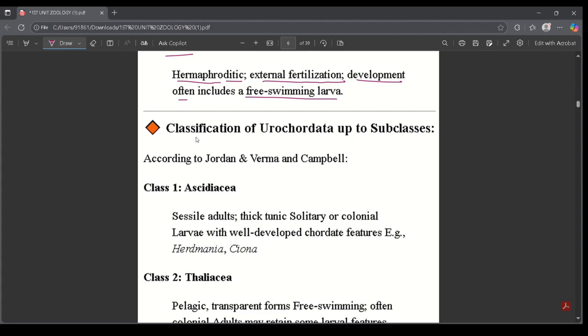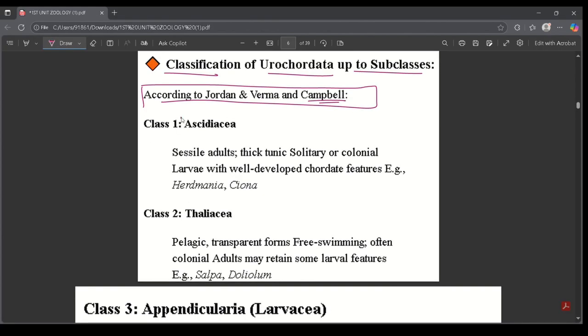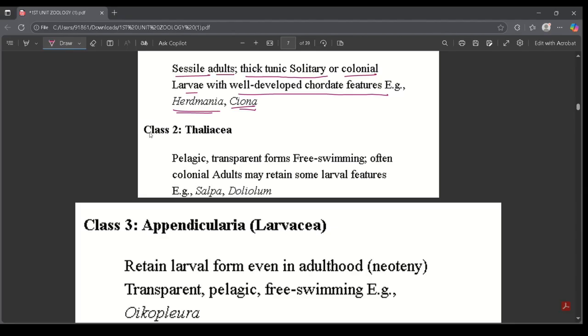Next portion is classification of Urochordata up to subclasses. According to this particular resource, Jordan and Verma and Campbell, we have class 1 here, Ascidiacea. They are sessile adults with a thick tunic, solitary or colonial, larvae with well-developed chordate features. Example, Herdmania and Ciona. We have class 2 here, Thaliacea: pelagic, transparent forms, free swimming, often colonial, adults may retain some larval features.